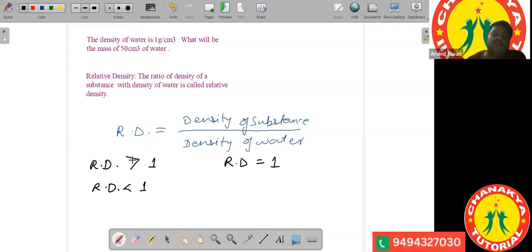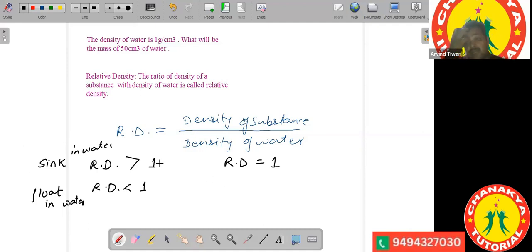Okay. So if the relative density of a material is greater than 1, then we mean that the density of the substance is greater than water, and hence the substance will sink. So if the relative density of a substance is greater than 1, it will sink in water. If the relative density is less than 1, it will float in water. And if the relative density is equal to 1, what will happen?